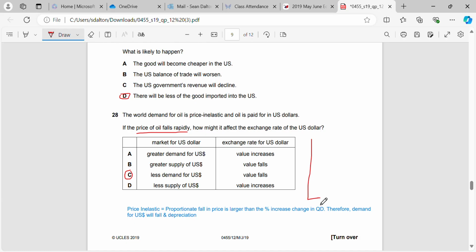If we draw a simple demand and supply diagram to show that, demand will shift left, there'll be less demand, and we can see that the price will come down, which will cause a depreciation. Price down, depreciation. Price up, appreciation.